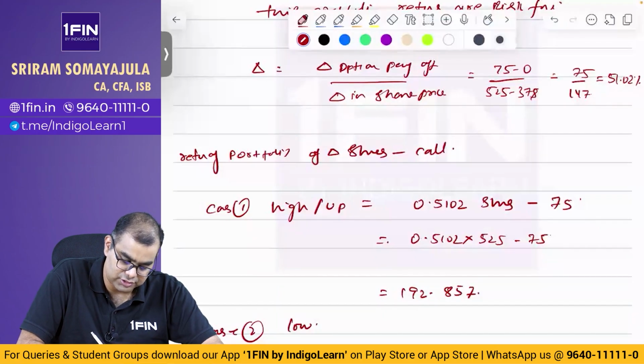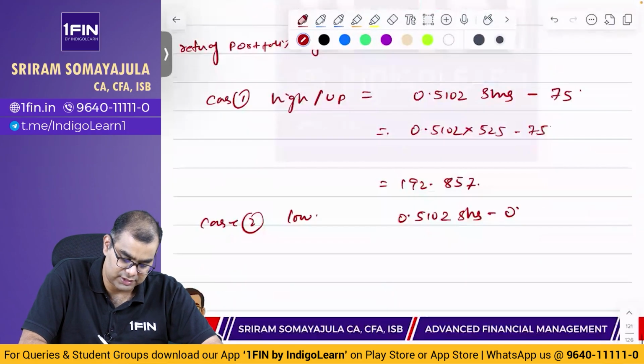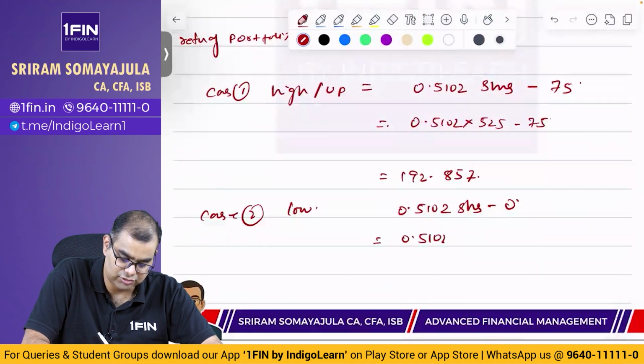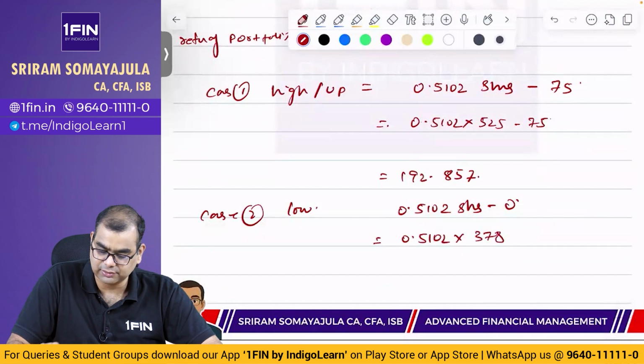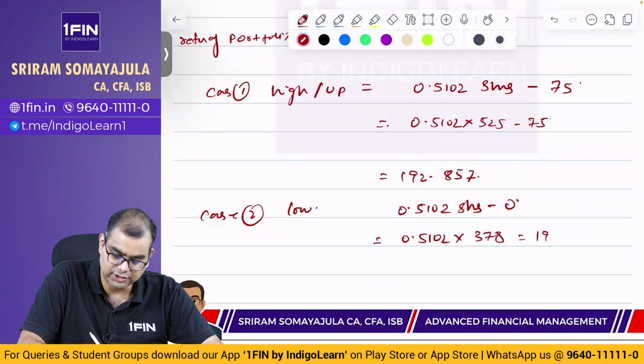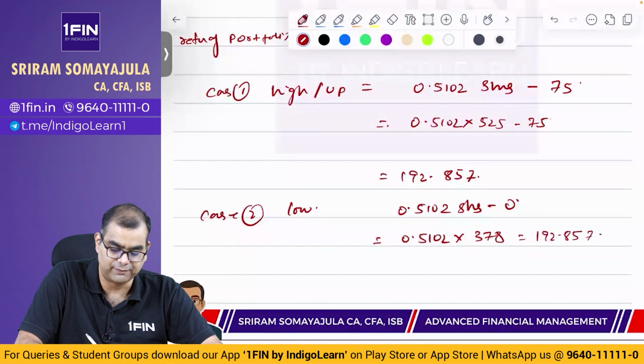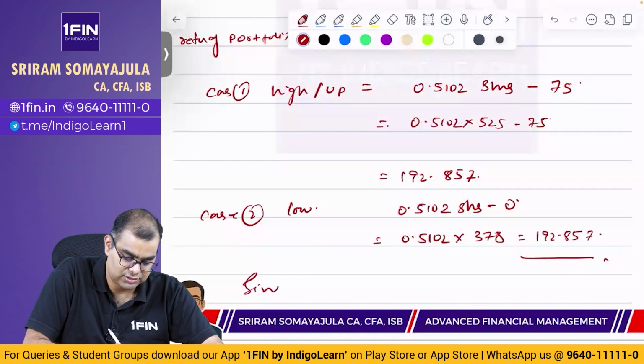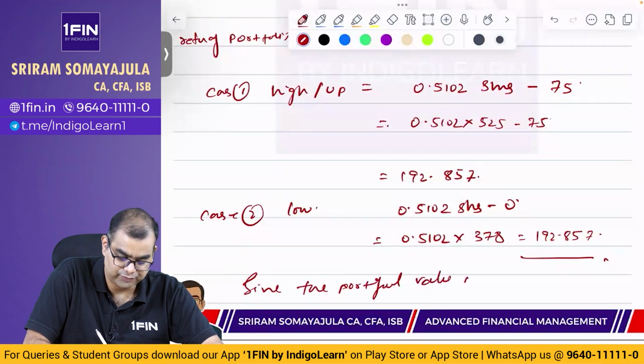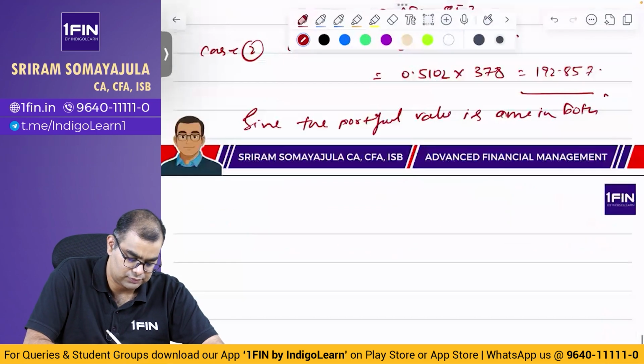Low. 0.5102 shares minus 0, that is equal to 0.5102 into 378, that is equal to 192.857. Same da. Okay, so since the portfolio value is the same in both scenarios, it generates the same value in both scenarios.